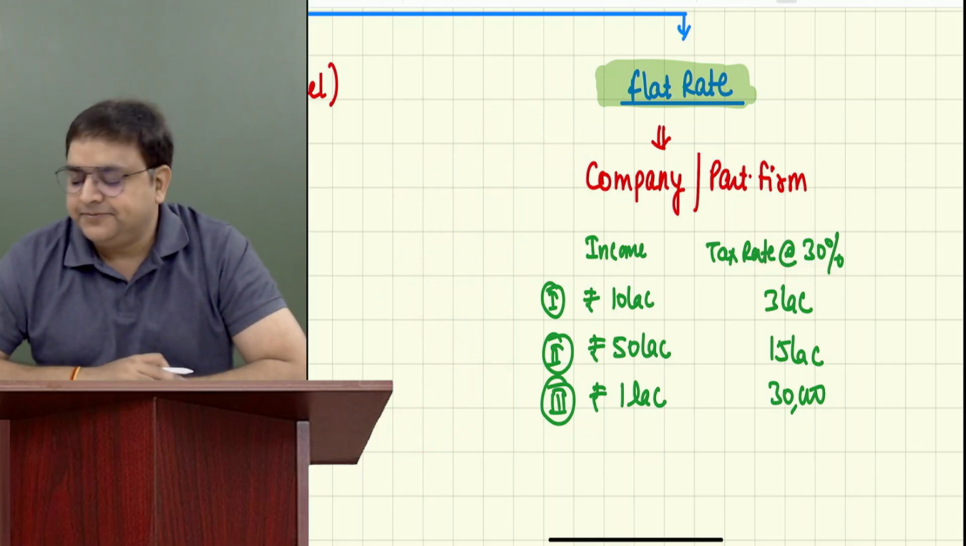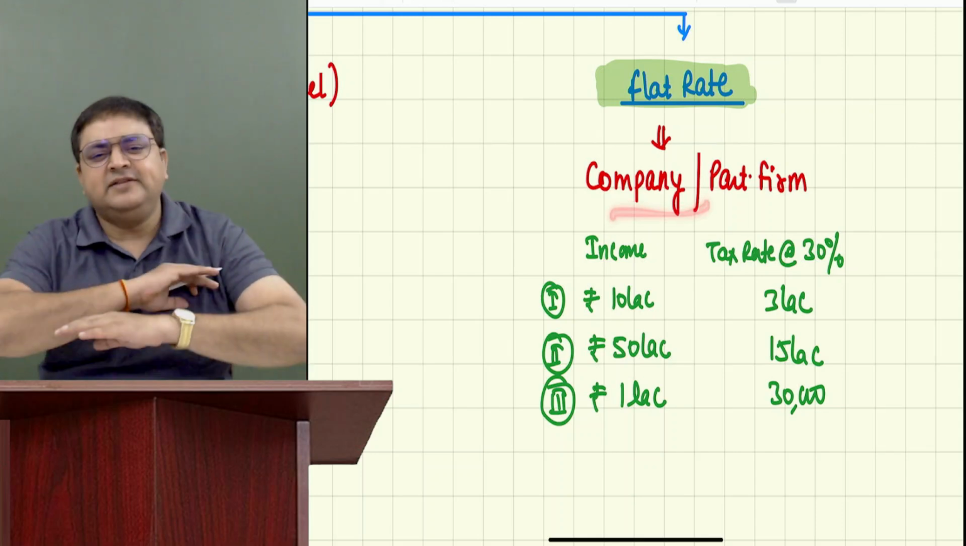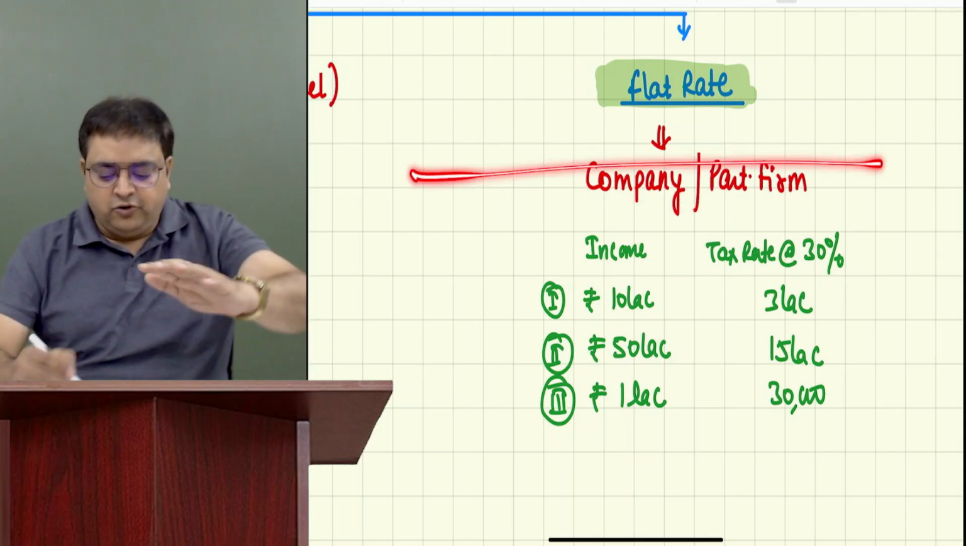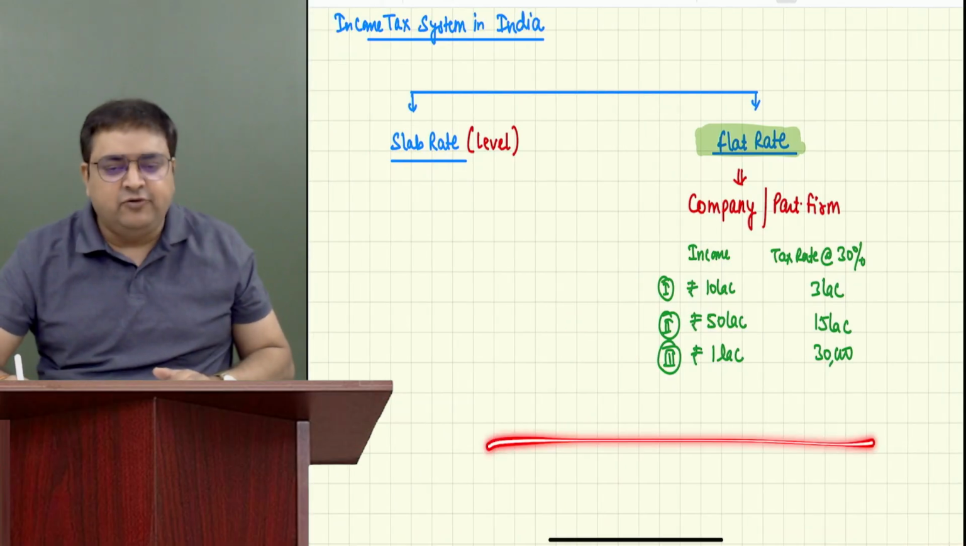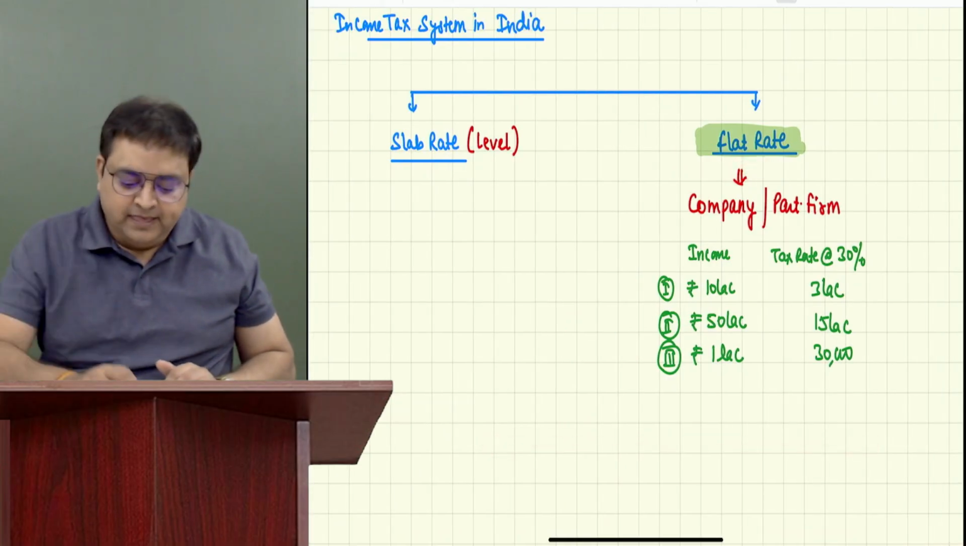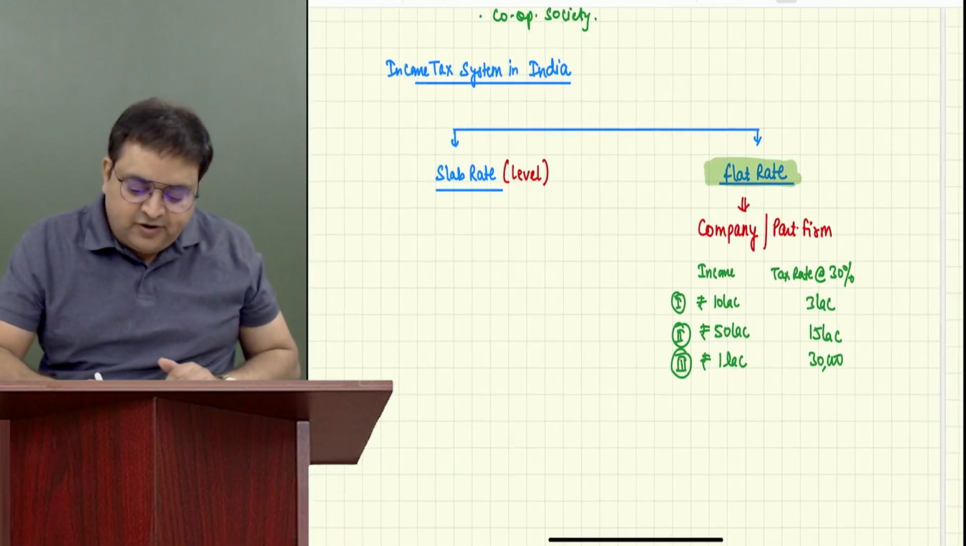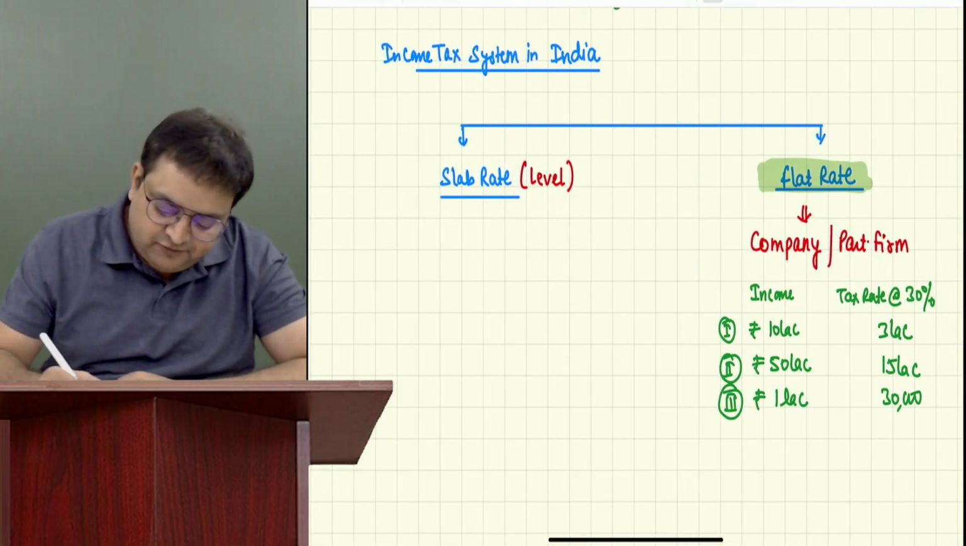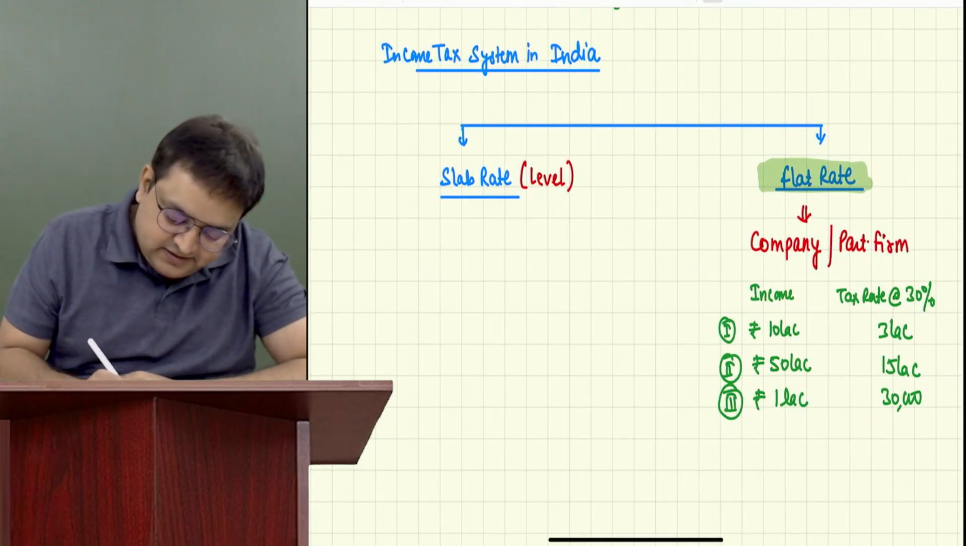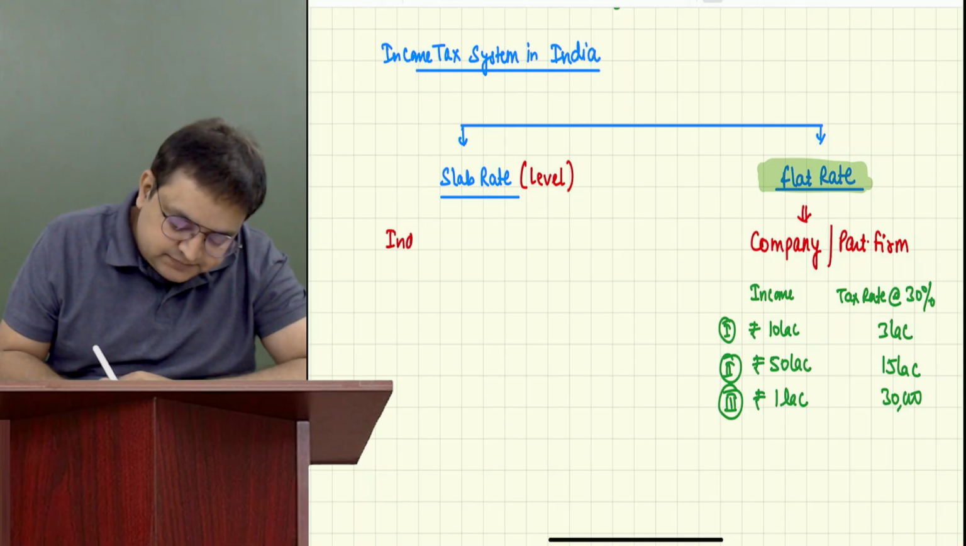Everybody got this? Yes. What is flat rate, sir? Flat rate means simple, flat. It's simple. On all your income, we have only one rate. That is called flat rate. Whereas for other assessee like individual, HUF,